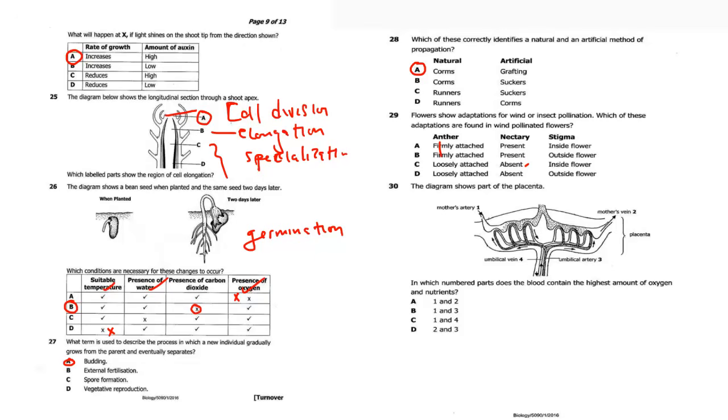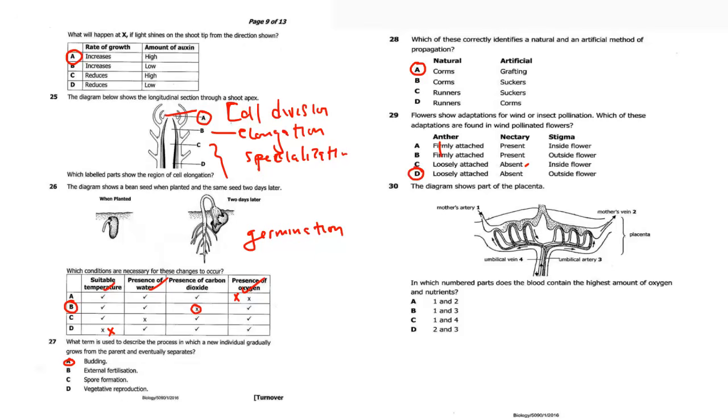Then the stigma: is it inside the flower? No, it should be outside the flower, so that it can easily trap the pollen grains. So the answer here is D.